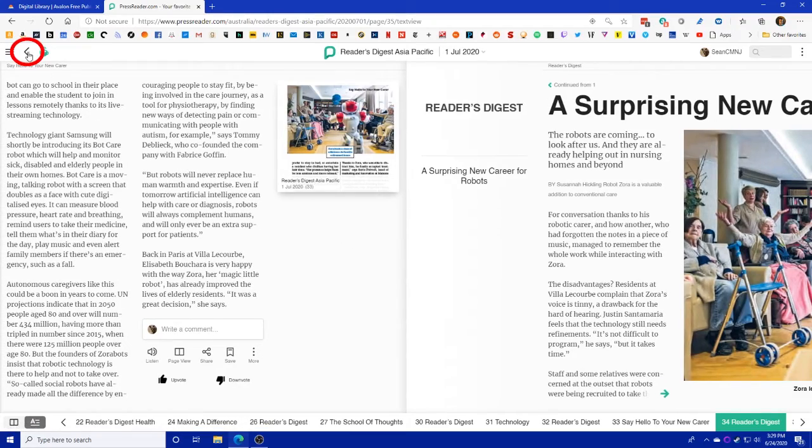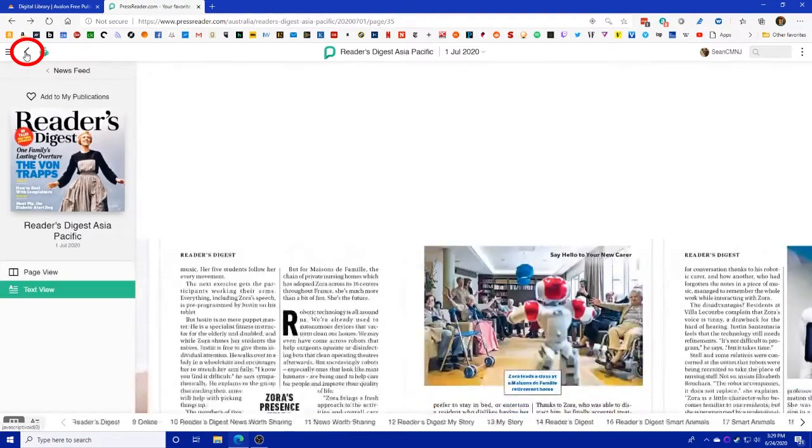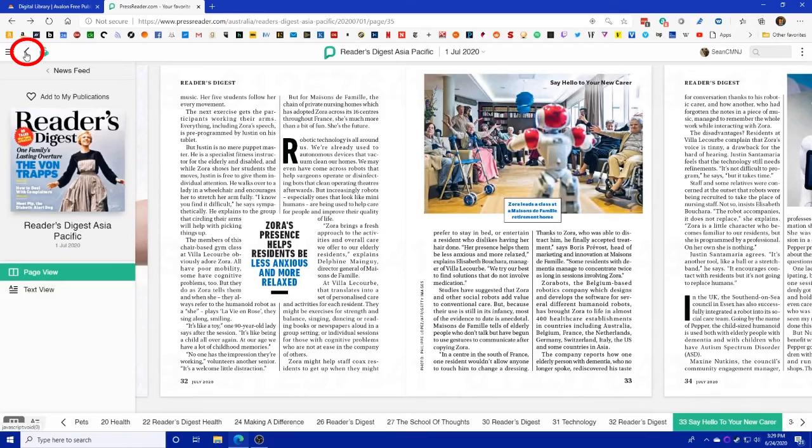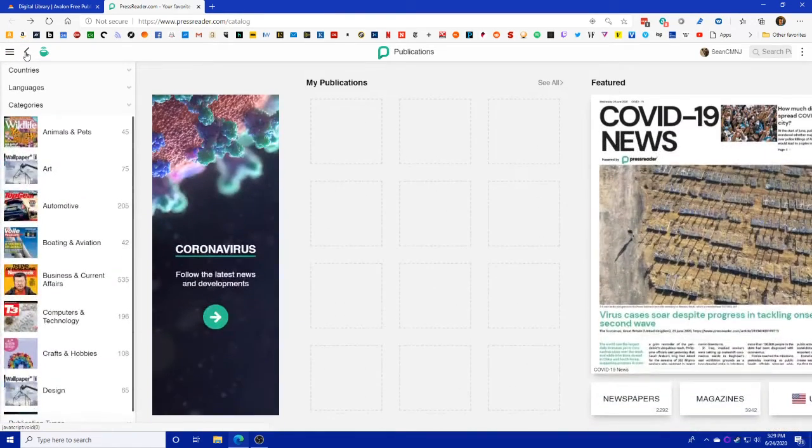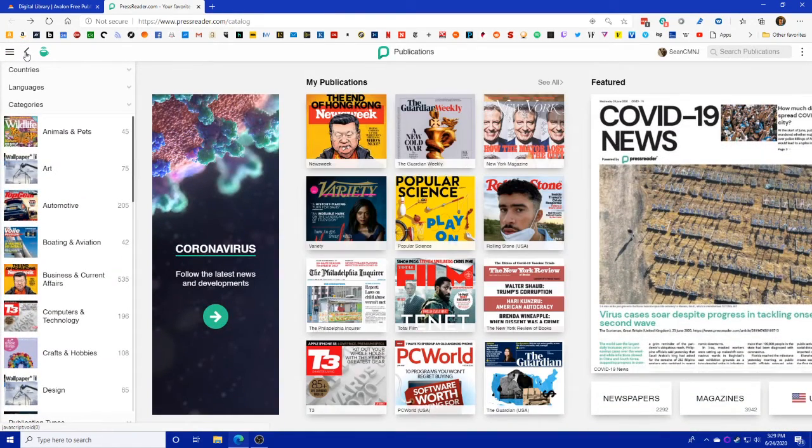When we are done with all that, we can hit the arrow up here to come back out of the publication. I only have to hit it a couple times. Now we're back at the beginning.